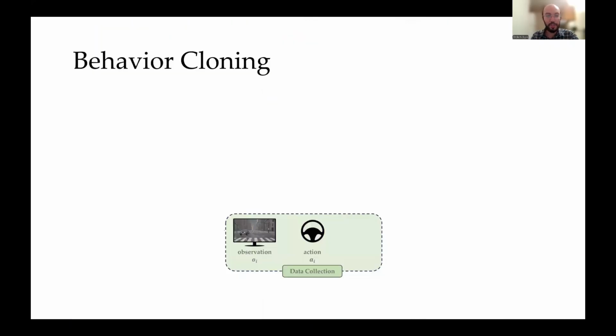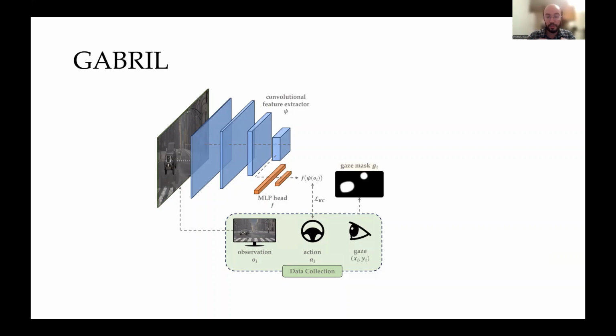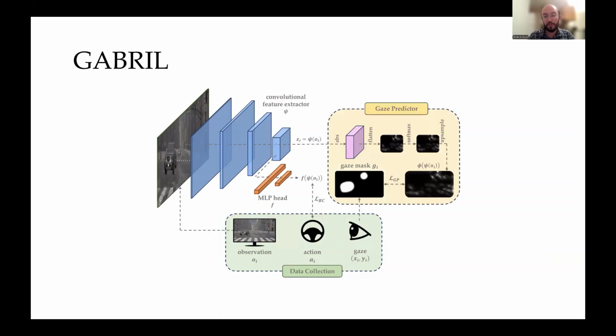Now, let's talk about our method. In regular behavioral cloning, usually the data is just observation and action. And what we do is we train a policy that learns to map the observation to the actions. In our method, in addition to observation and action, we also collect the eye gaze of the user as an additional data modality. And then we use this gaze information to create a gaze mask, which we later use to regularize the attention of the policy.